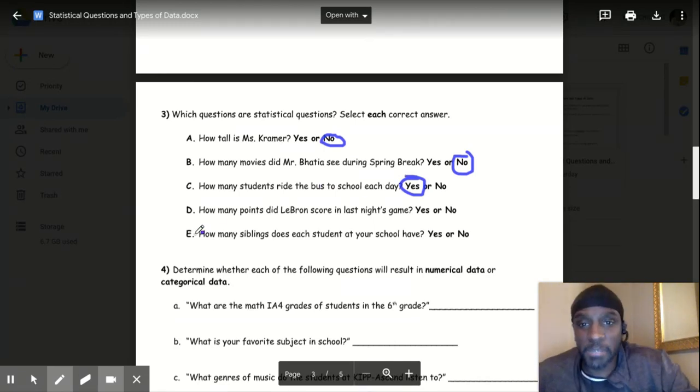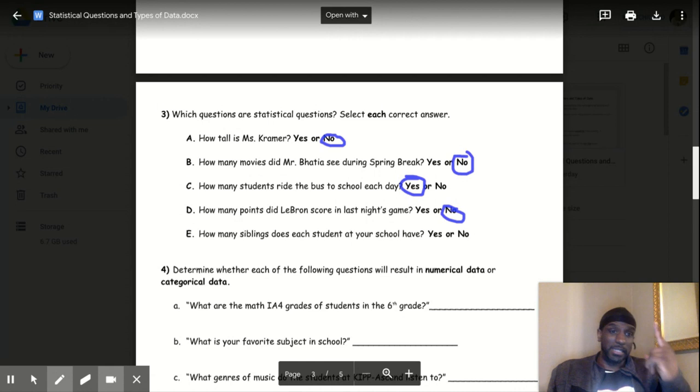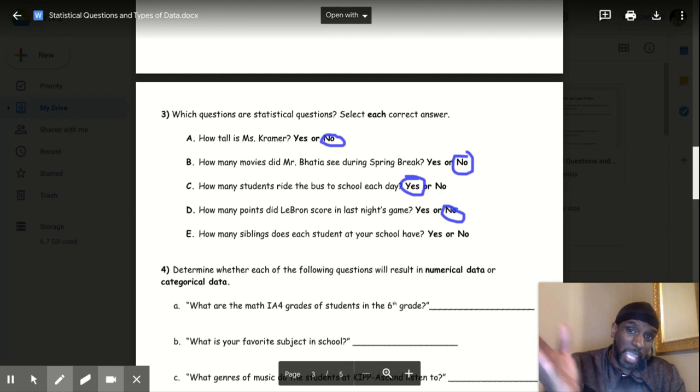Okay, now, how many points did LeBron score in last night's game? Not statistical. It's only one game last night that he played in. Now, if he played in multiple games, then it would be statistical. But he didn't play in multiple games last night. He only played in one game.